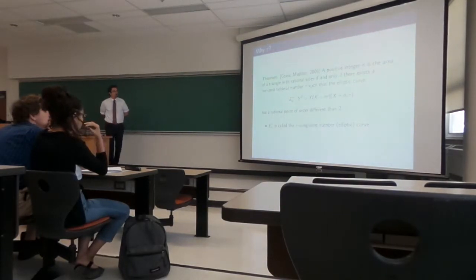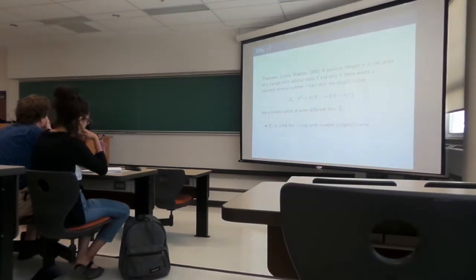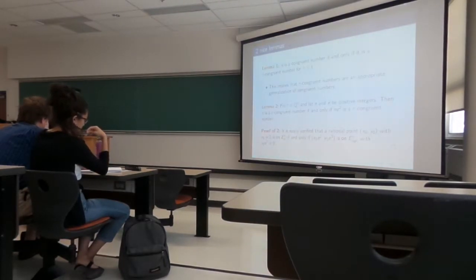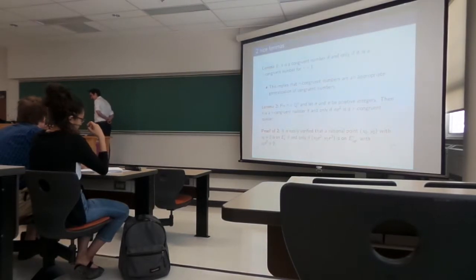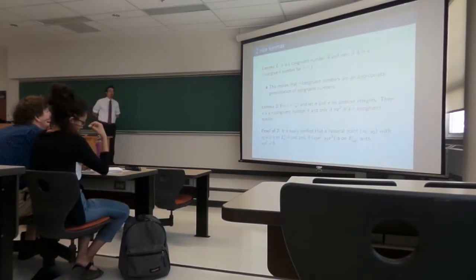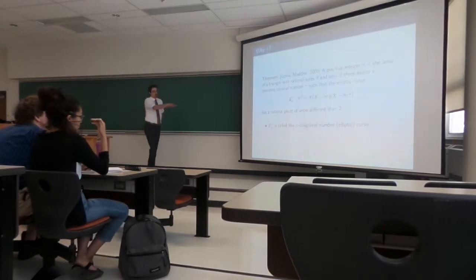Very simple, very nice. So from this you can get two nice lemmas, which are really more just observations, but I'll call them lemmas. I won't be too cheap about it. The first one says that a positive integer n is a congruent number if and only if it is a tau congruent number for tau equal to 1. And this is obvious from this.